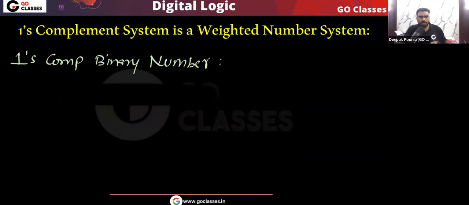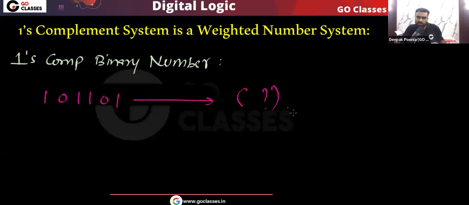Now, let's solve some questions. Consider this number. Let me give you a ones complement binary number. Let's find the equivalent decimal value. There are two ways to do that. Let's see method number 1. You can see the MSB is 1, so the number is negative.